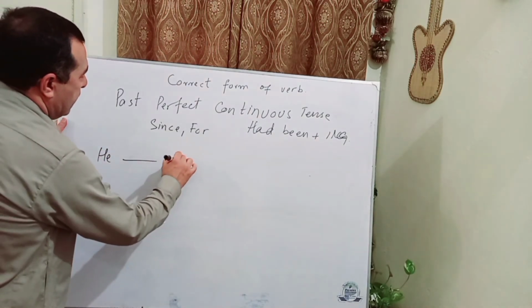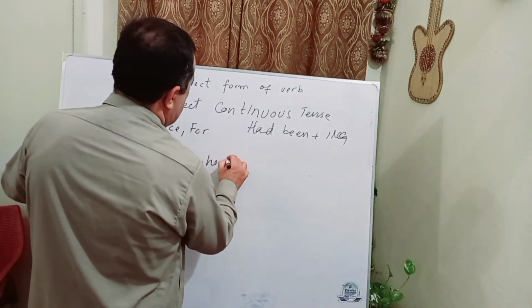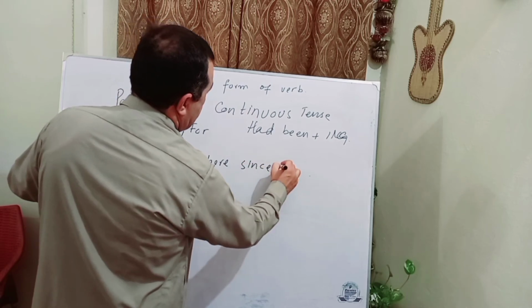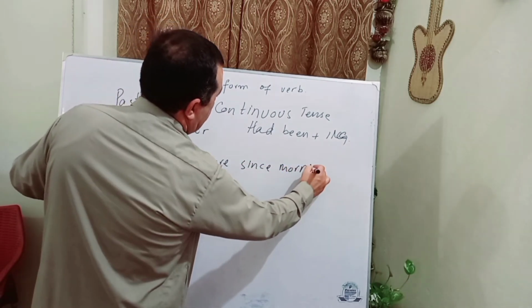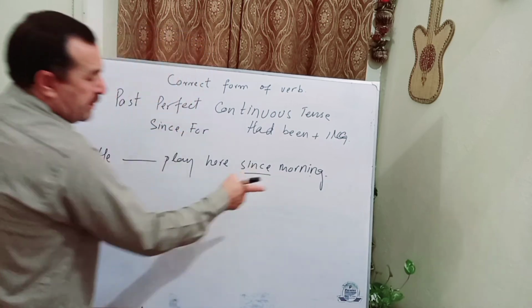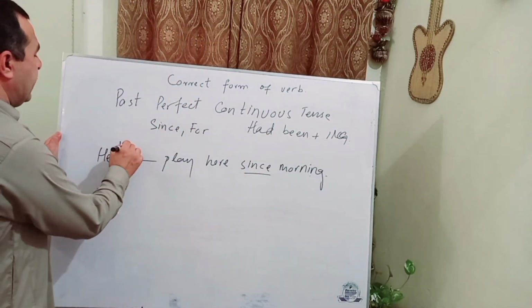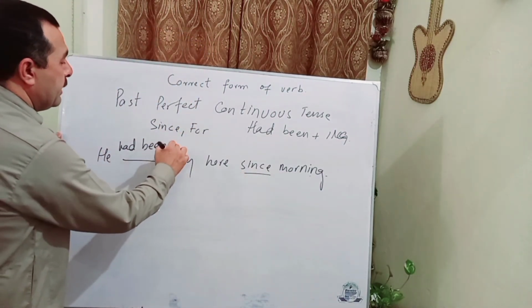He played here since morning. There is the word since, so we will use he had been playing.